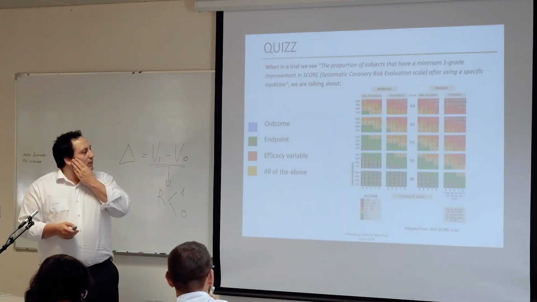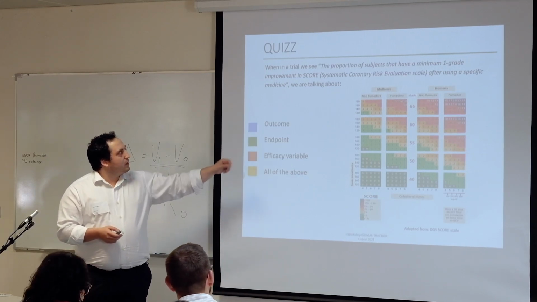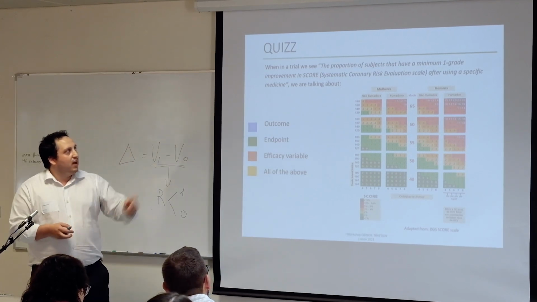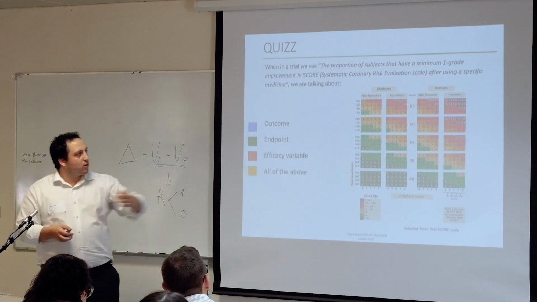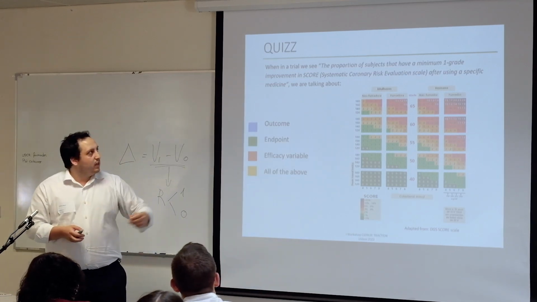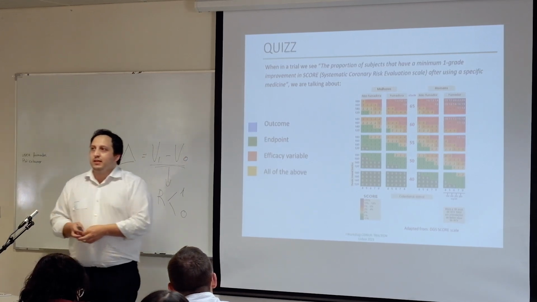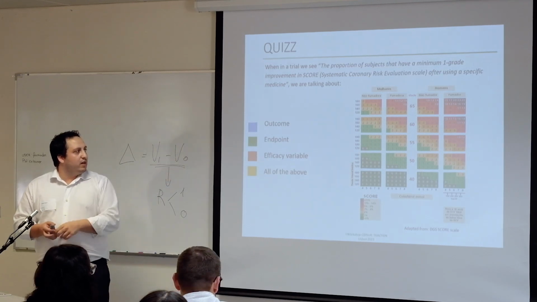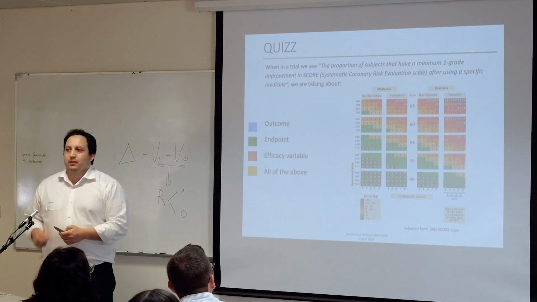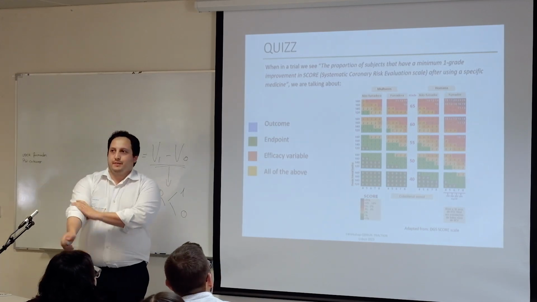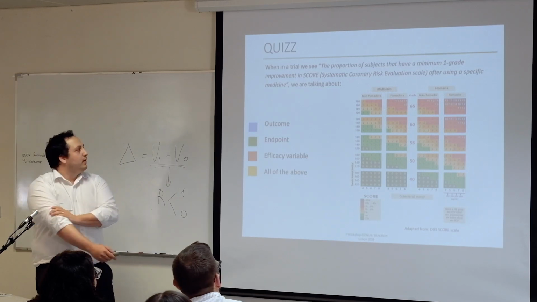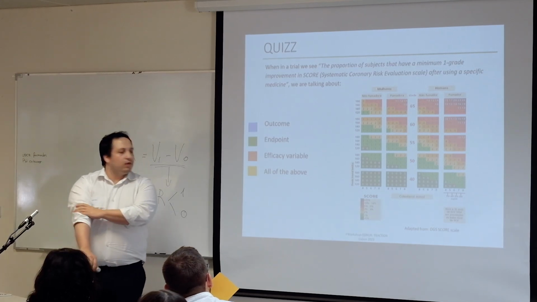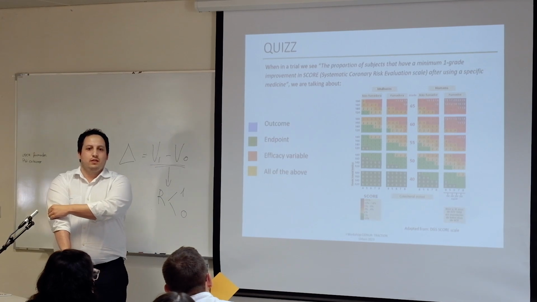And for sure we can try that thing with colors. If we have in a trial the proportion of subjects that have a minimum 1 grade improvement in the score, it's used for cardiovascular risk, after using a specific medicine, what we have? An outcome, an endpoint, an efficacy variable, or all of the above. What do you think? Outcome, blue, endpoint, efficacy variable, or all of the above? What do you think? Raise the card.